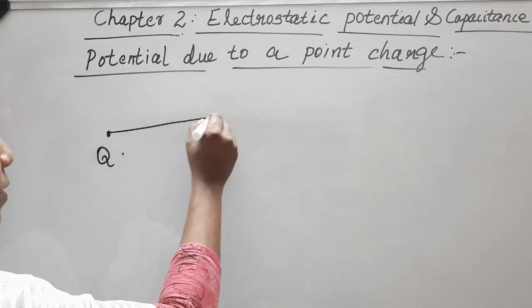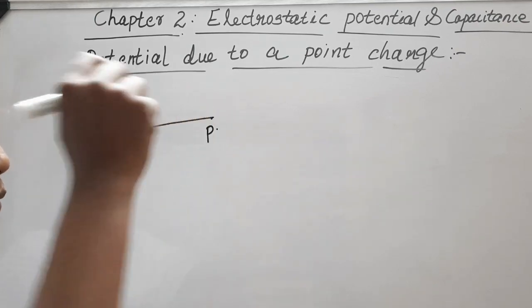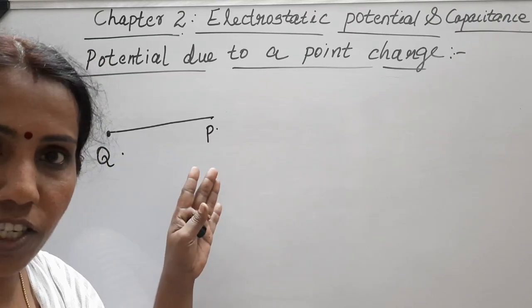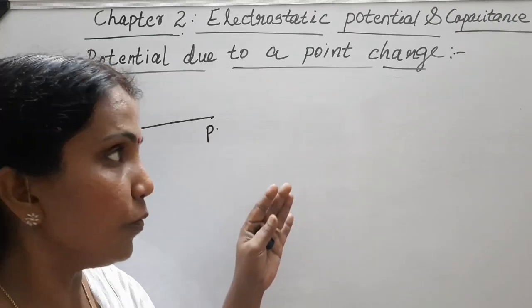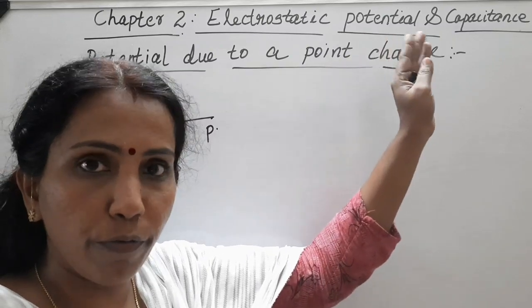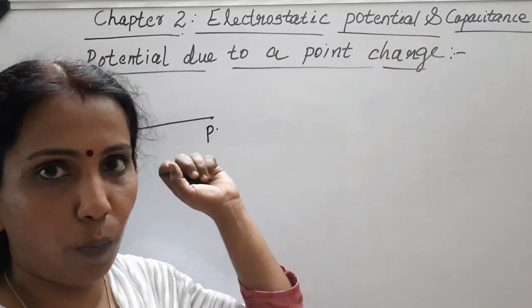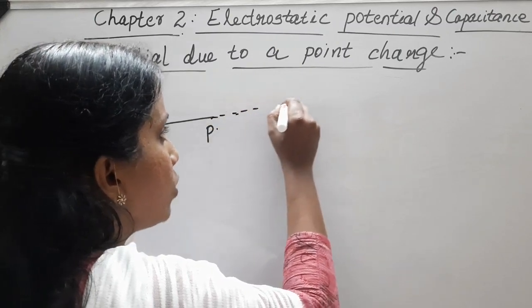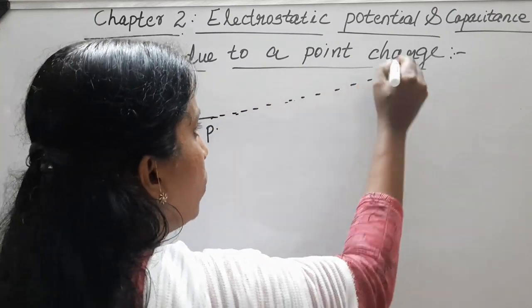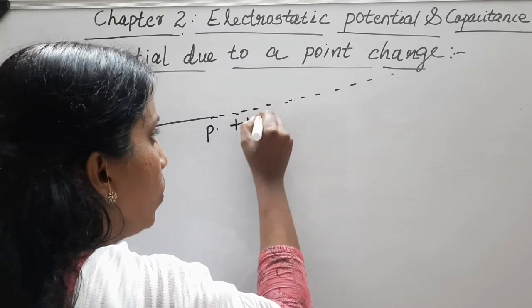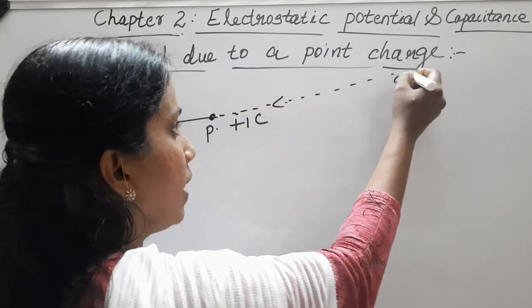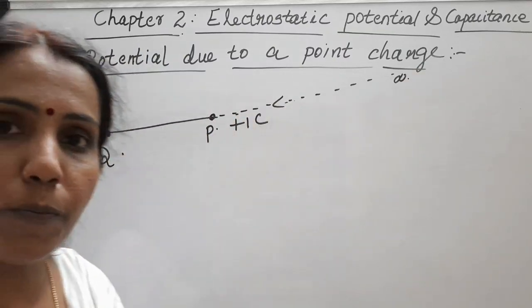So this is the point P. So how can we derive the expression for this potential? First of all, we should assume the charge to be brought from infinity to this point. So from infinity, how much amount of charge is to be brought? Plus 1 coulomb. Okay, plus 1 coulomb charge is brought from infinity to this particular point P.